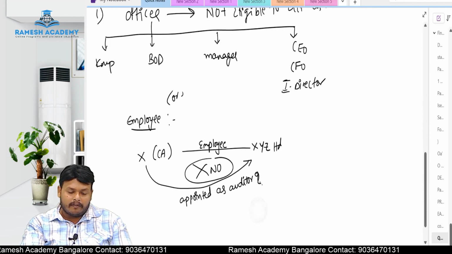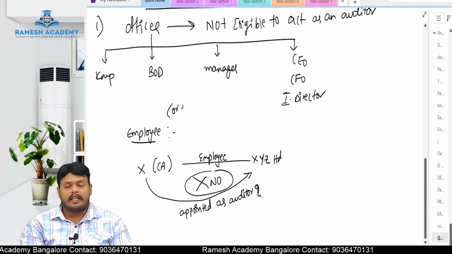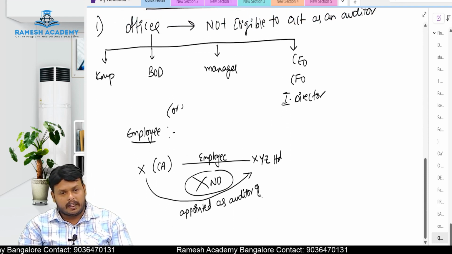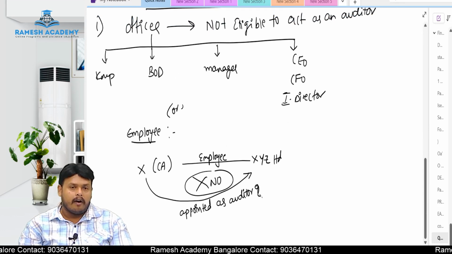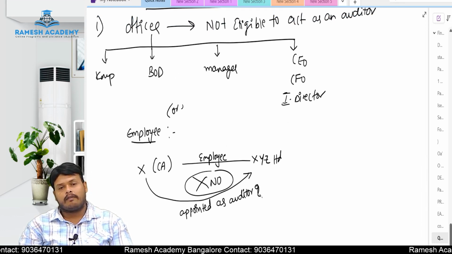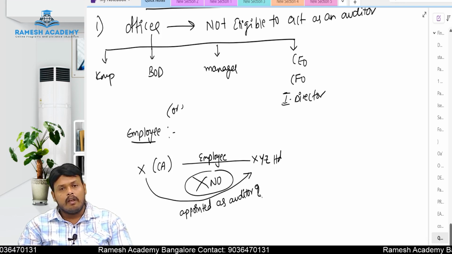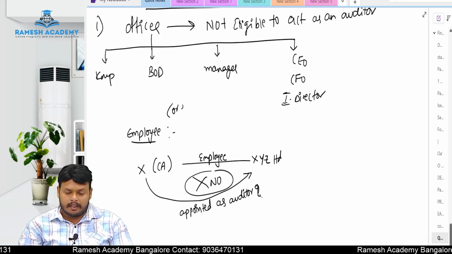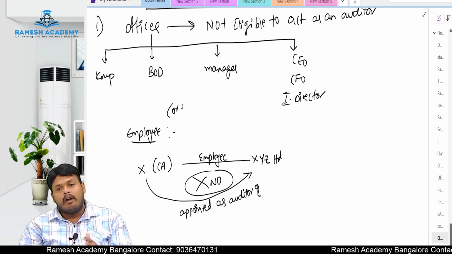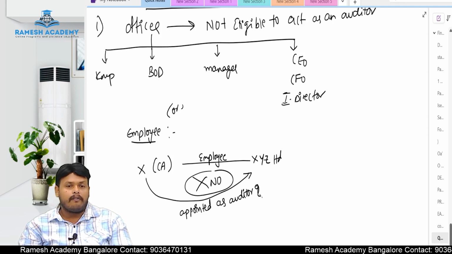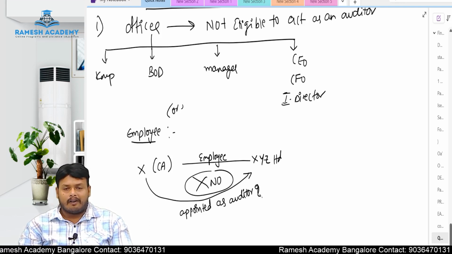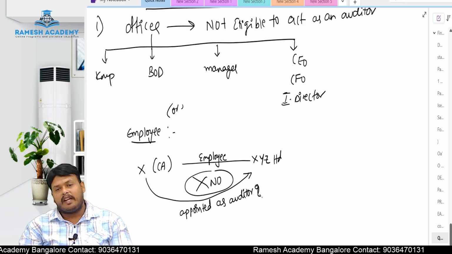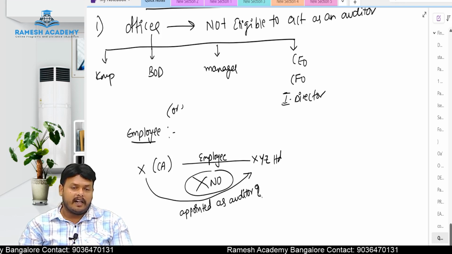So disqualification, what is the second point? An officer or employee of a company cannot act as an auditor. Officer means what, Nana? Here the definition of officer covers key managerial person, board of directors, managers, CEO, CFO, independent director. All these people are covered under the definition of officer. All these people are not eligible to act as an auditor. The main reason is what, Nana? Independence, freedom will get compromised.